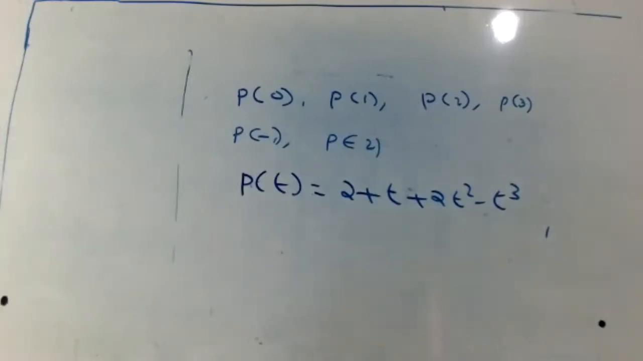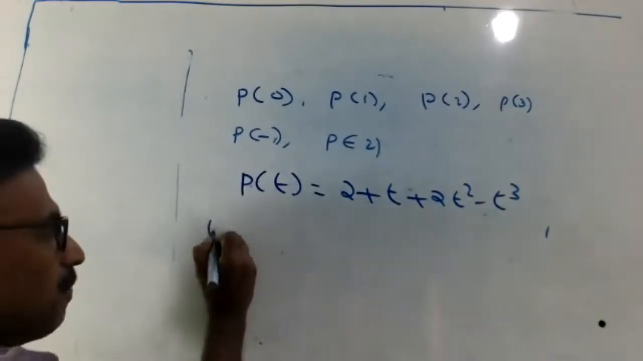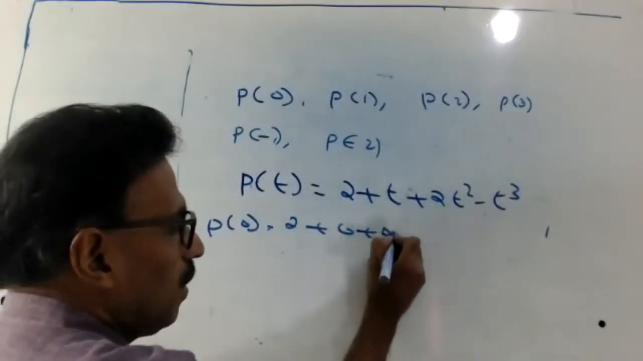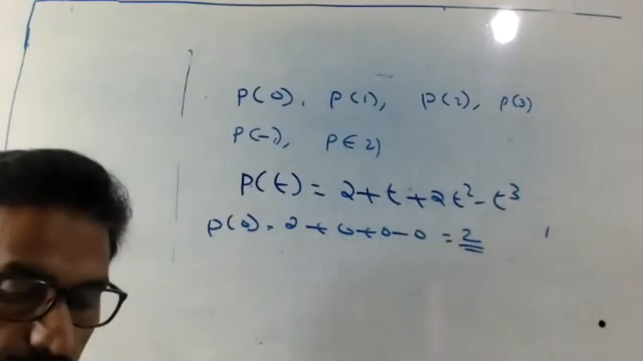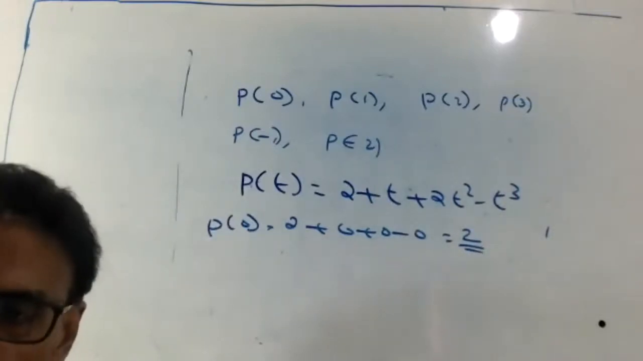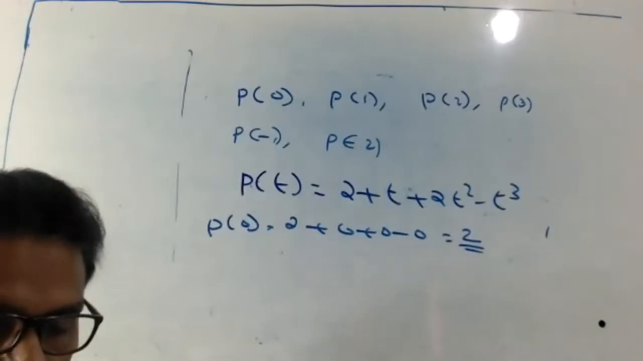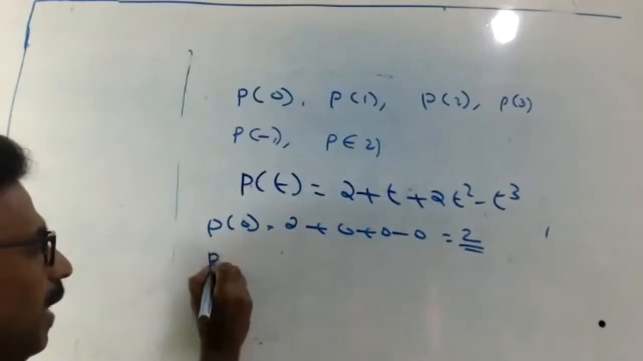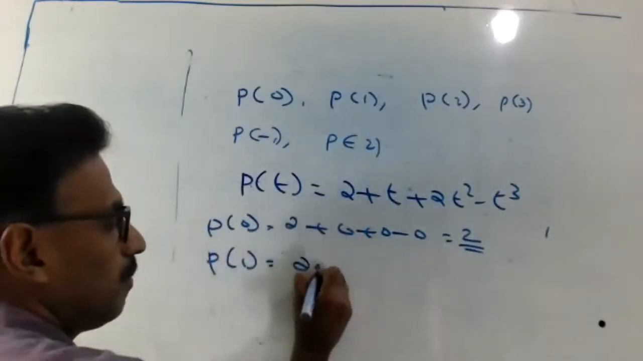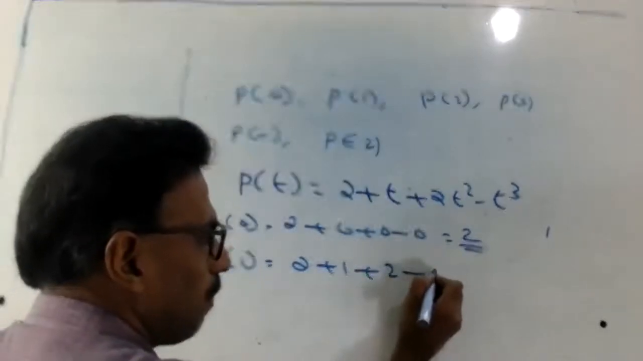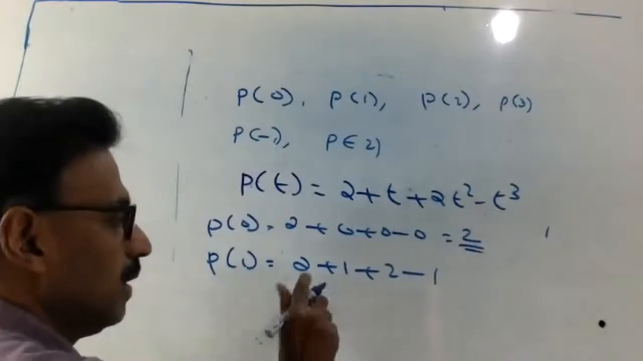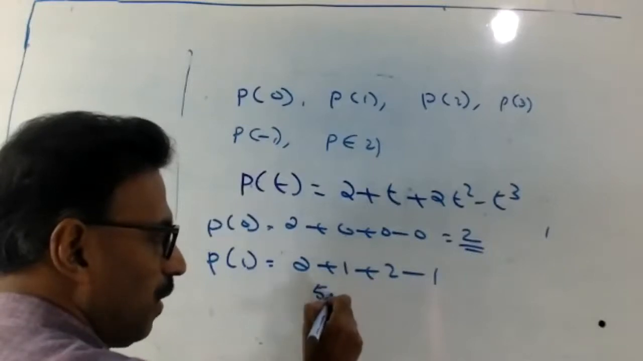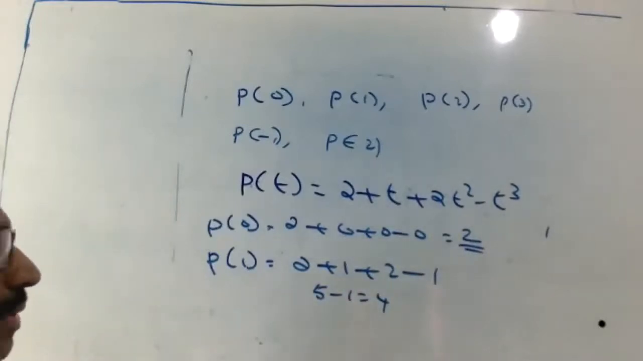Okay. Here, listen. P of 0: 2 plus 0 plus 0 minus 0. So that means 2. You got it or not? First part is clear now, right? First part is clear, everyone, right? Okay. Second part, P of 1: 2 plus 1 plus 2 minus 1, because 1 square is 1, 1 cube is 1. So 3, 5 minus 1. 5 minus 1 is 4. Okay, clear now?